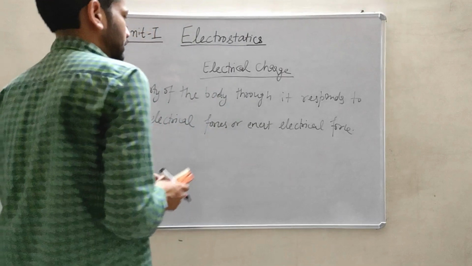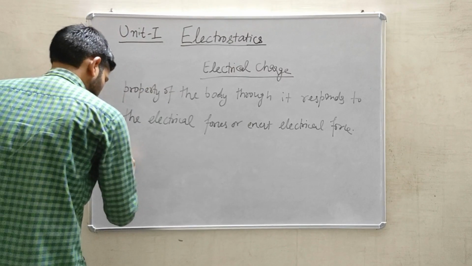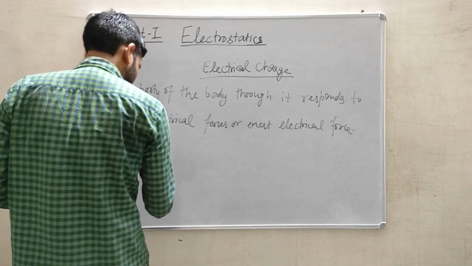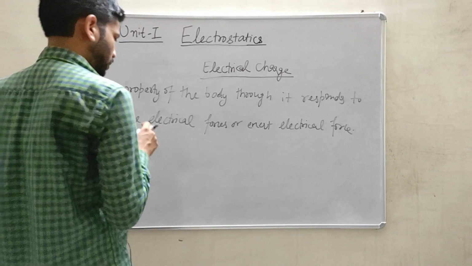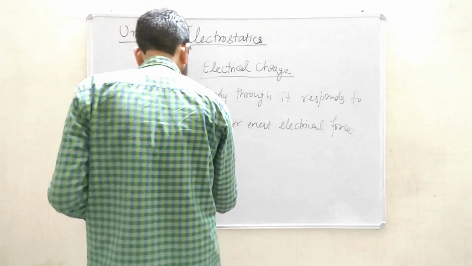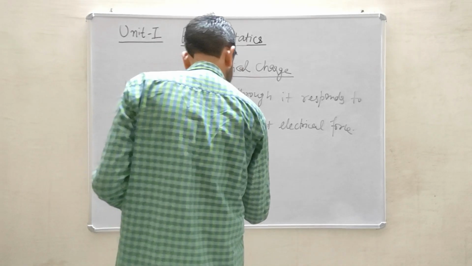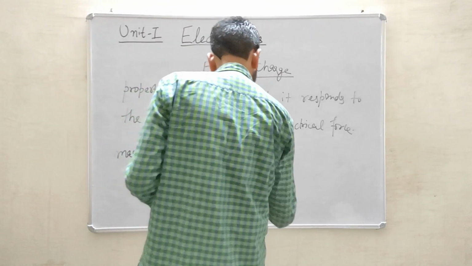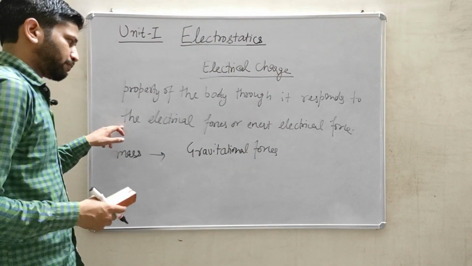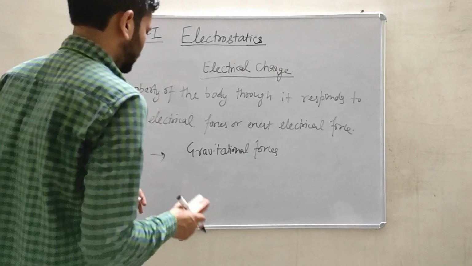So this is an intrinsic property of the body, because if you know a body has always a mass, so mass is also an intrinsic property of the body, but the scenario of mass will come when we will talk about the gravitational forces. While in case of electrical force, the interaction is governed by the electrical charges.